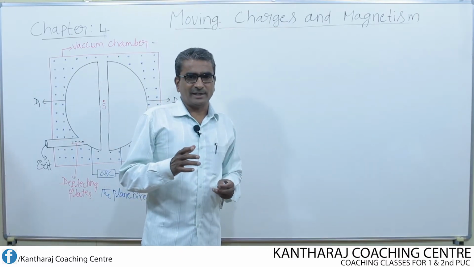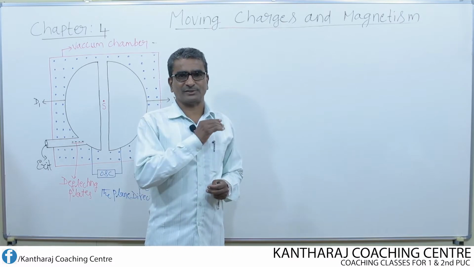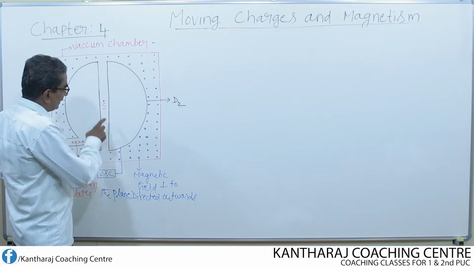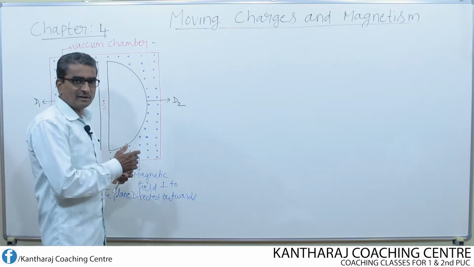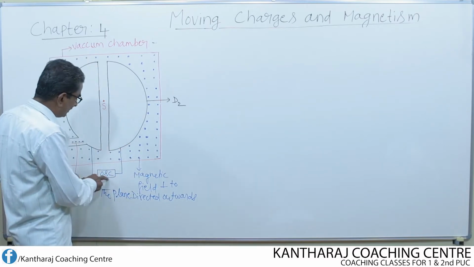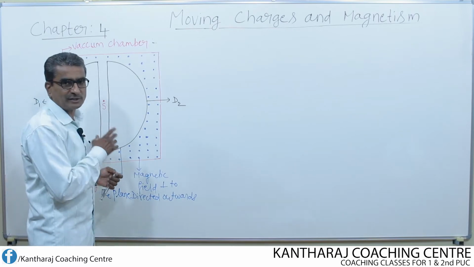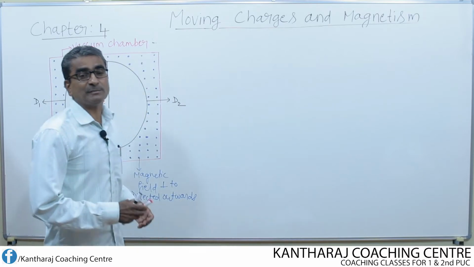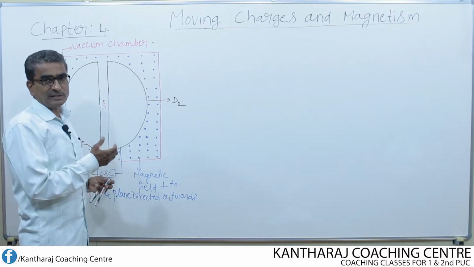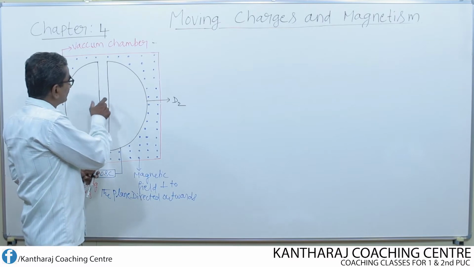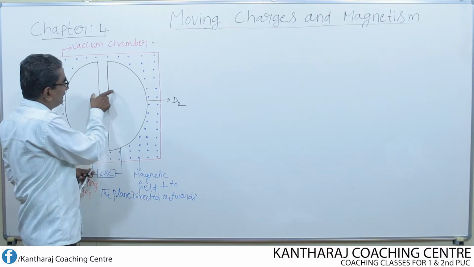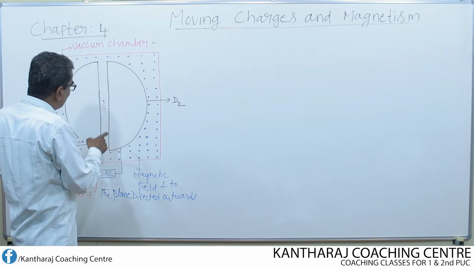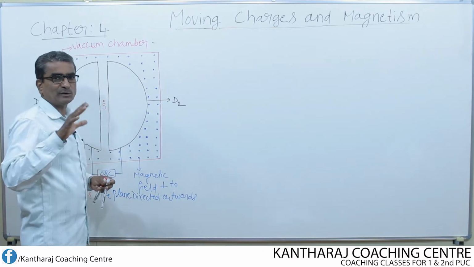Now let us study how the cyclotron works. The oscillator and the source are turned on. That means if we switch on the oscillator and also the source, the source starts emitting the charged particle, particularly positively charged particle. S is the source which is kept in the gap between the two Ds. Remember, the two Ds are kept separated by a small gap. In this gap, we keep the source S.